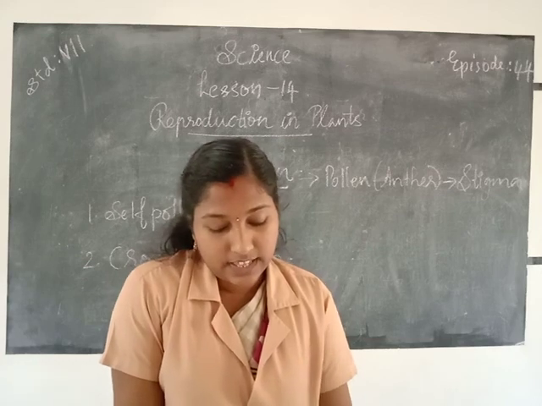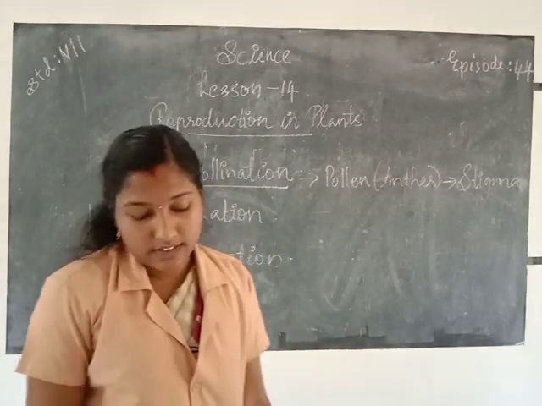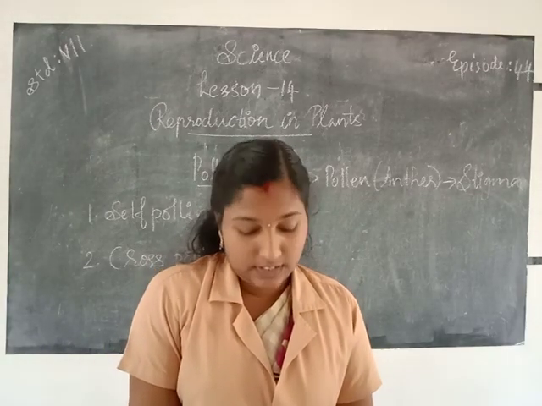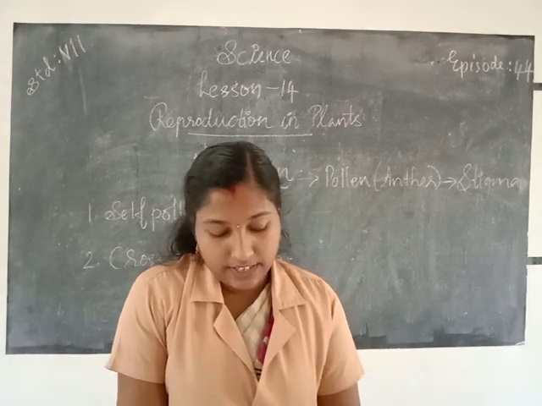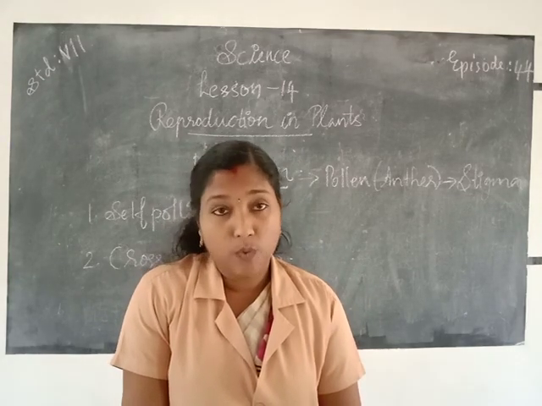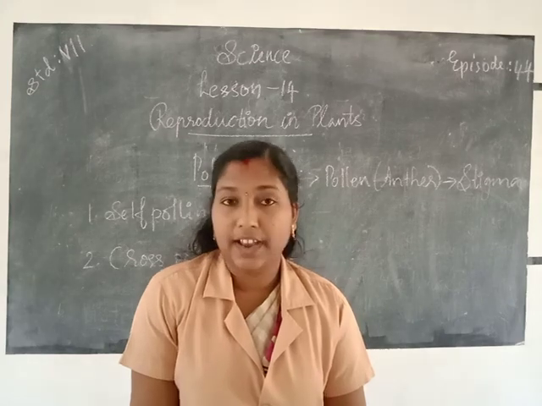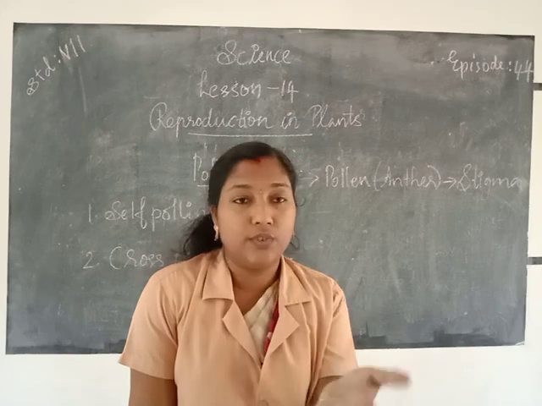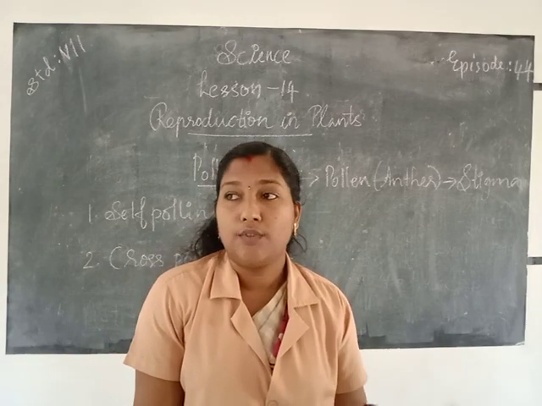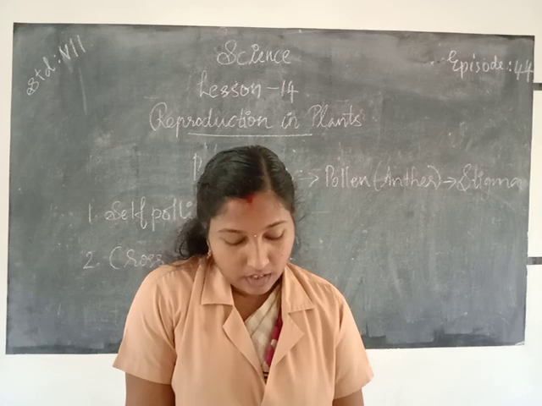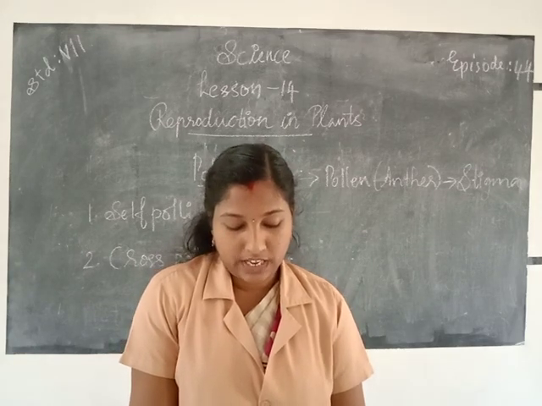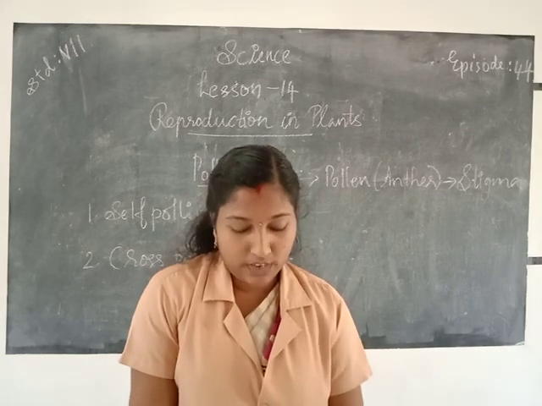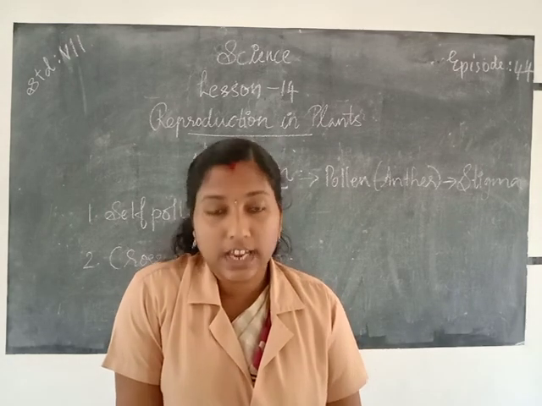Next, fruits and seeds formation. We know that through fertilization the embryo is developed. Then after fertilization the ovary grows into a fruit and the other parts of the flower fall off. The fruit is the ripened ovary. The seeds develop from the ovules. The seed contains an embryo enclosed in a protective seed coat.